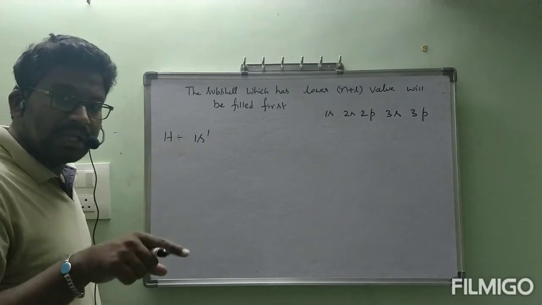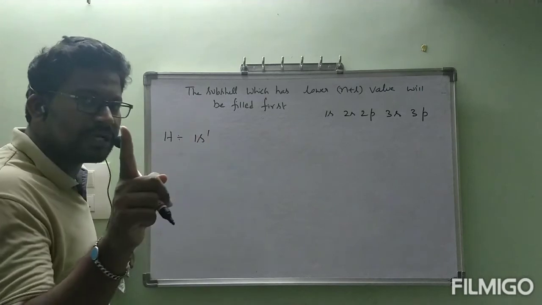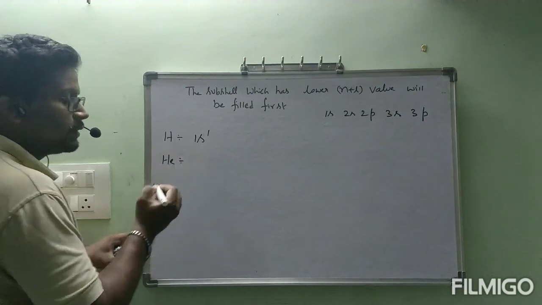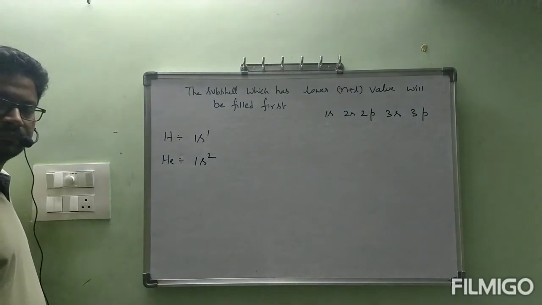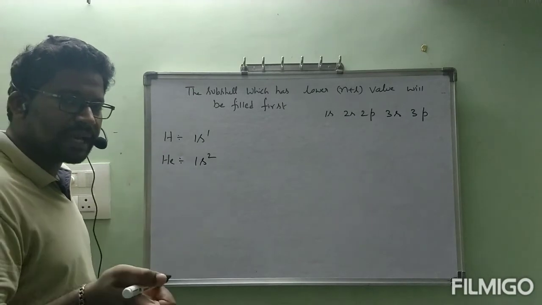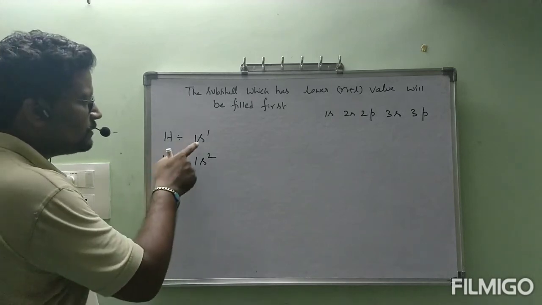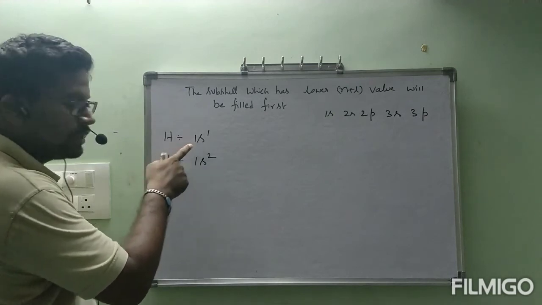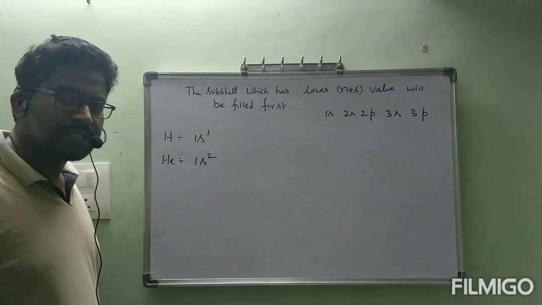But s can accommodate how many electrons? Maximum 2 electrons. Here it has 1 electron only, so it can accommodate 1 more electron. So if you want to write the helium electronic configuration, it will be 1s2, because 1s can accommodate 2 electrons. Maximum number of electrons that can be accommodated in 1s will be 2. In hydrogen only one electron is there, so I wrote 1s1. Helium, 2 electrons are there, 1s2 completed. For helium, 1s is completed.